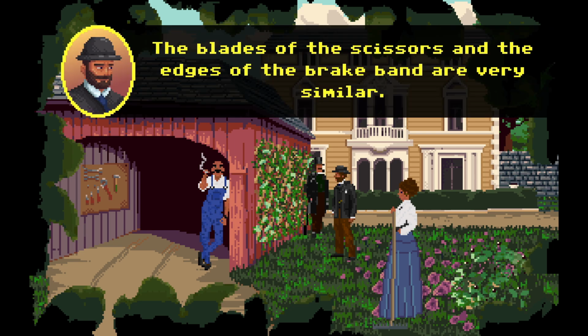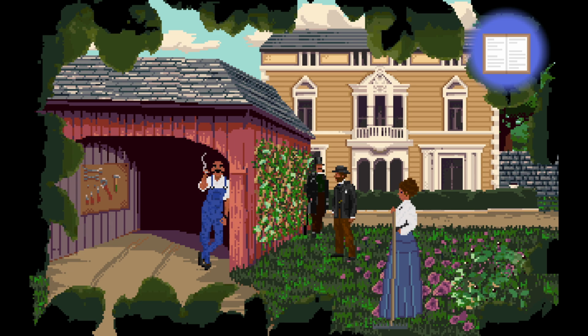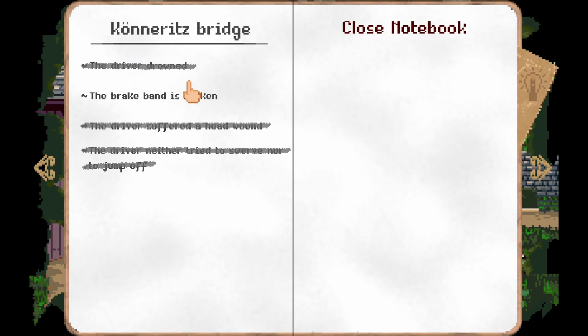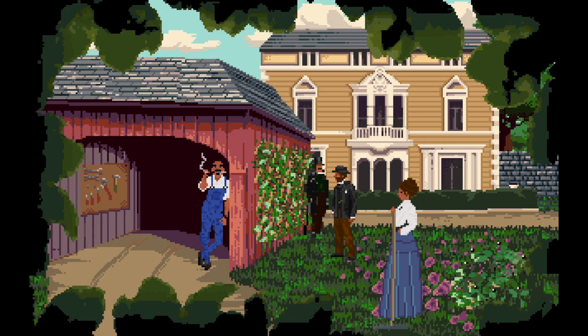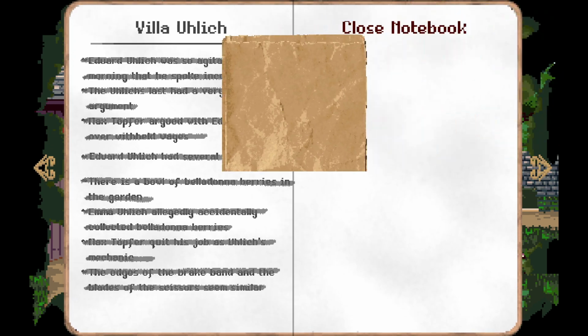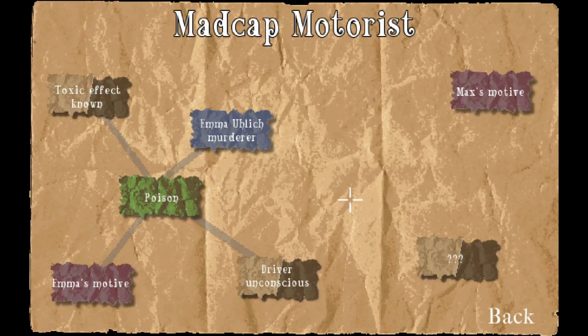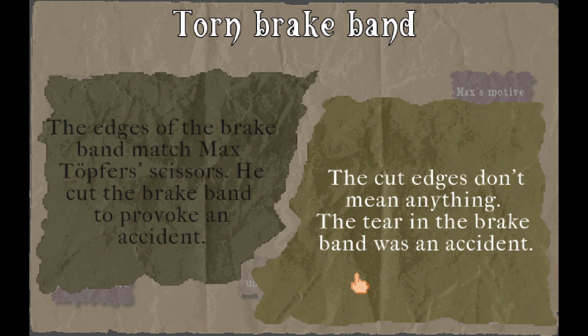The blades of the scissors and the edge of the brake band are very similar. Was it tampered with? There we go. Okay, the brake band is broken. The brake band either tore by itself or someone tampered with it. Alright, so for the scissors, you got the brake band.